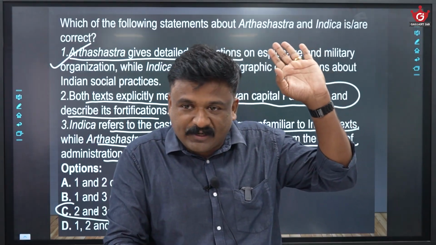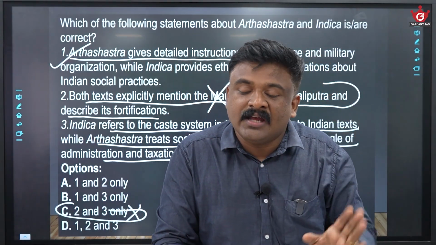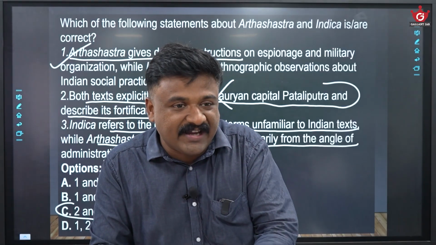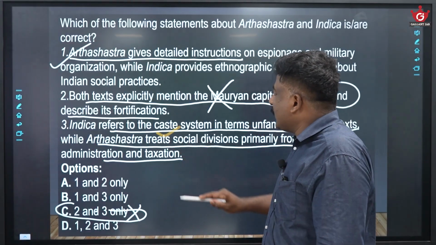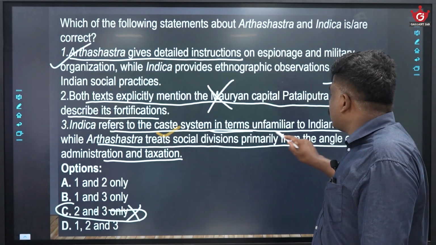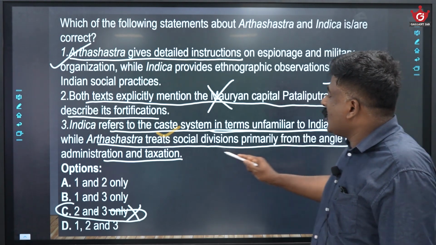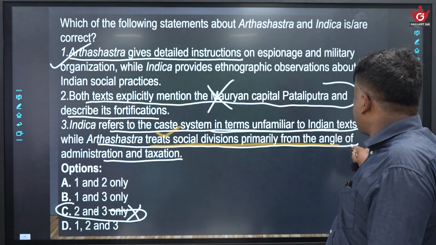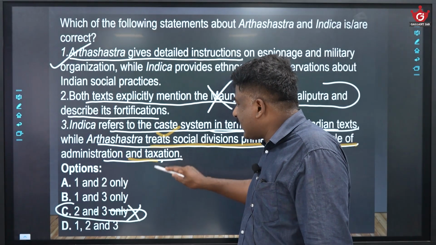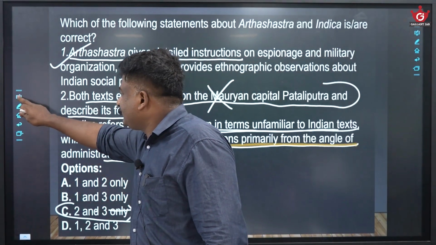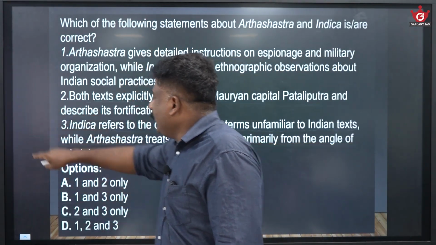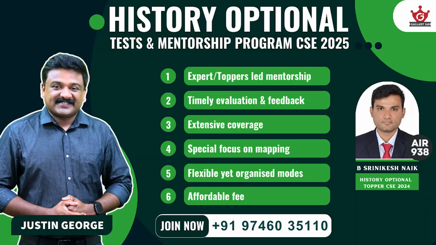He talks about seven divisions of society, and also he is of the opinion that slavery is absent here. So the third statement is correct. So I will go for 1 and 3 only. 1 and 3 only.